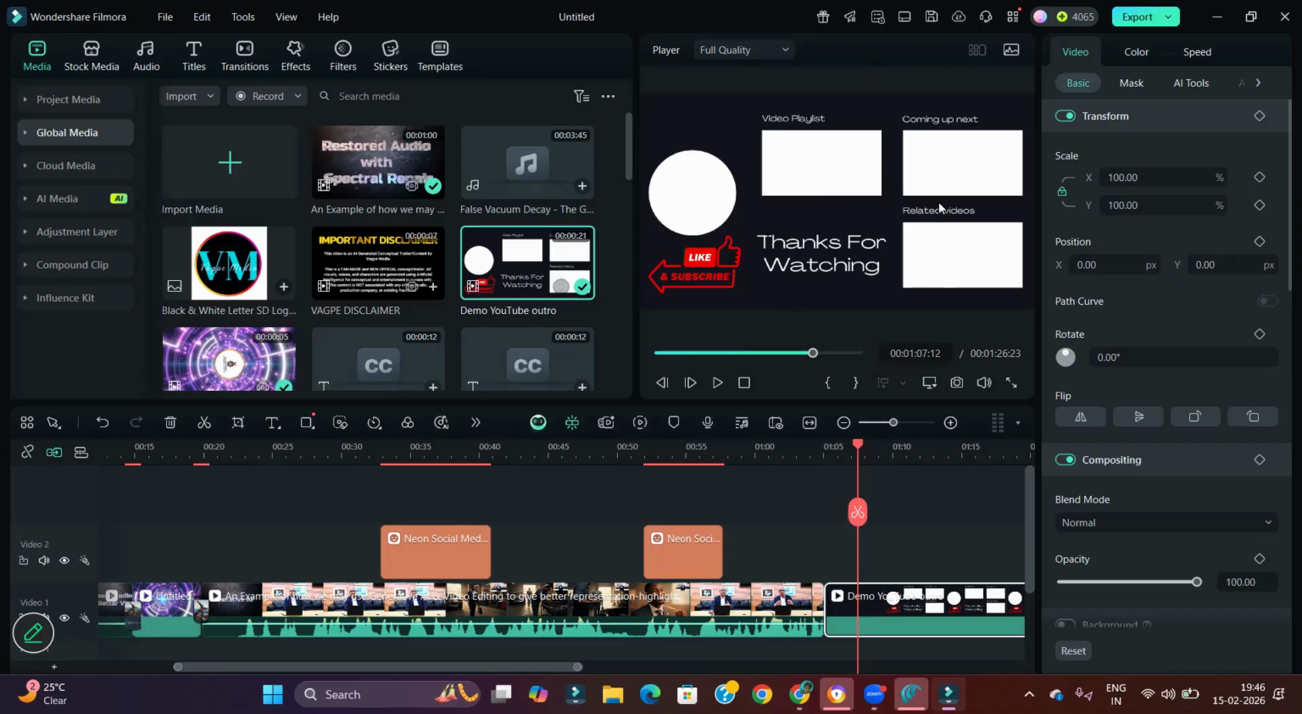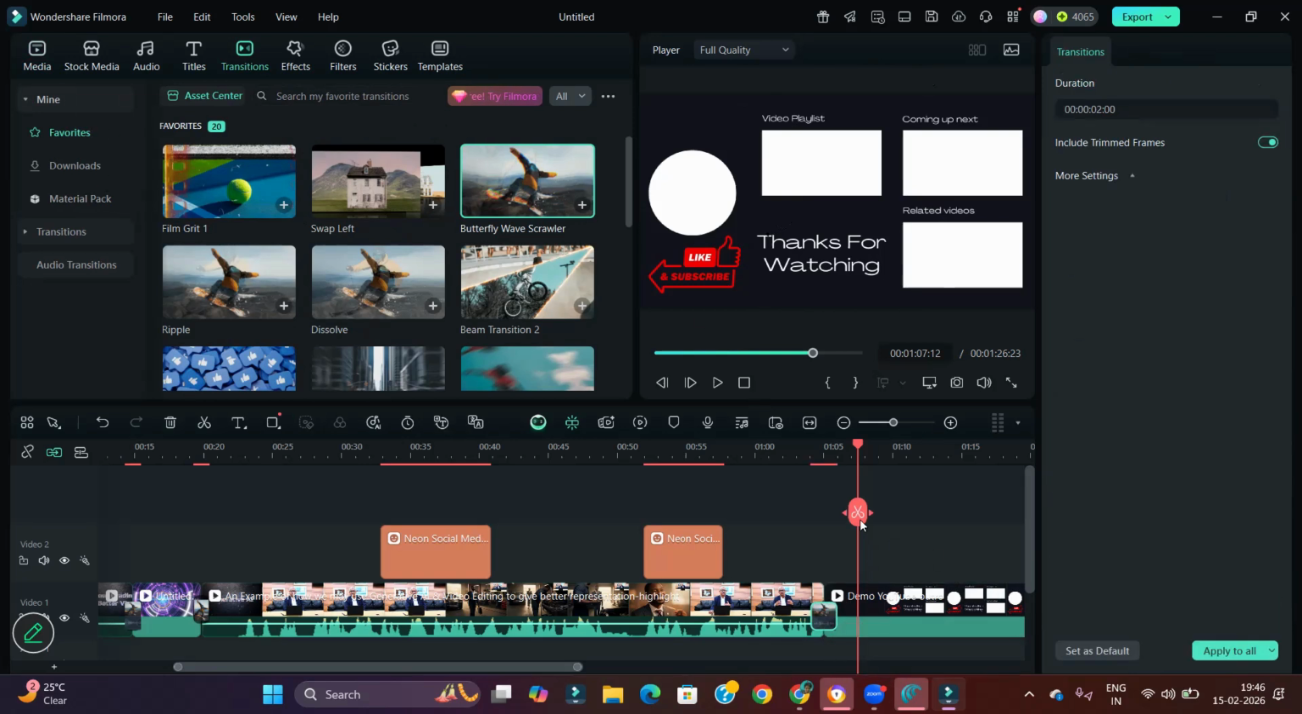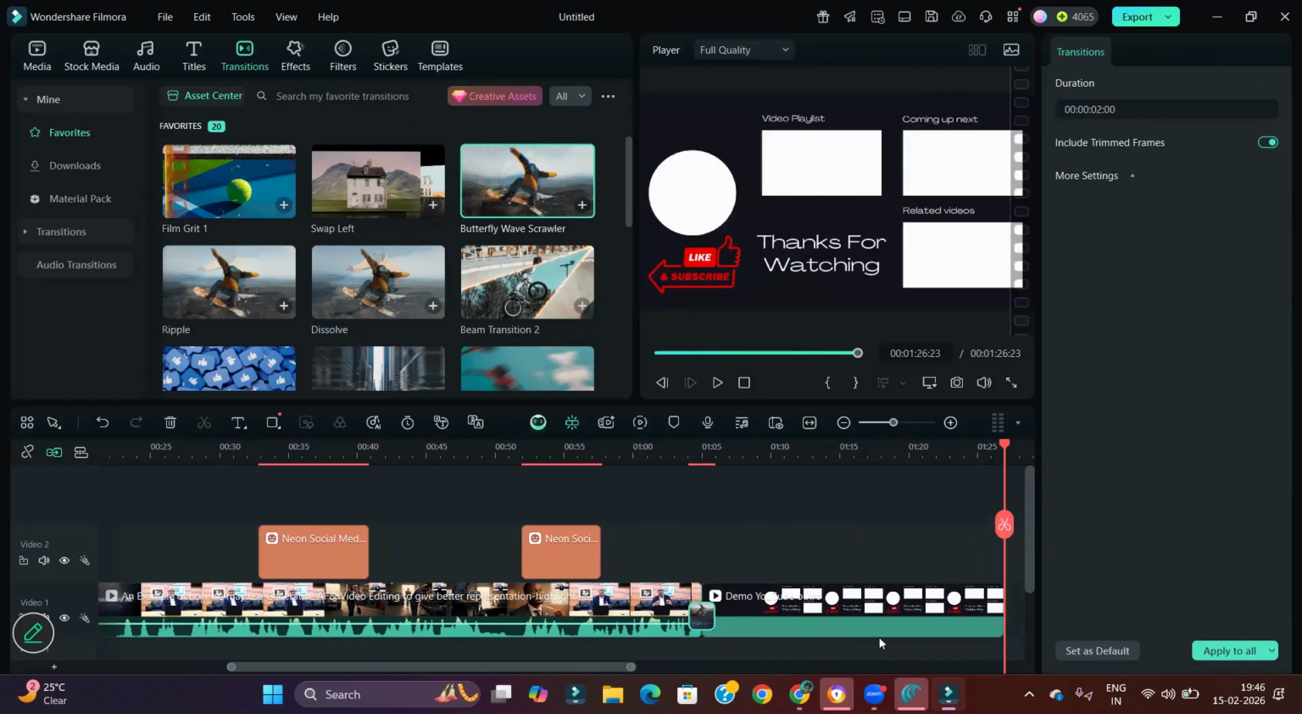Alignment of layouts like this. And again, in between the outro and your main content, you should have one transition. That's all, you're sorted. But make sure this ending part is more than 20-21 seconds long. Once this is done, go ahead and export it.